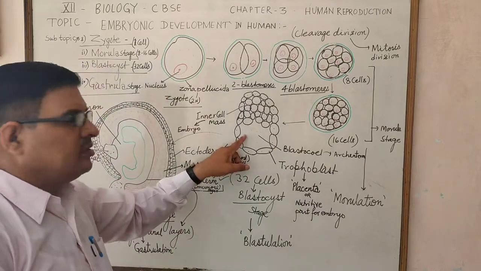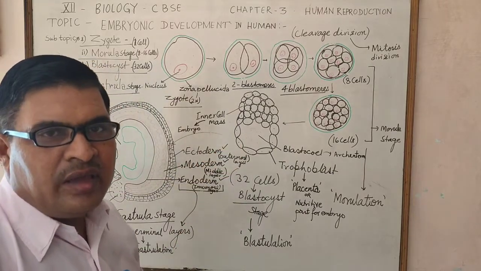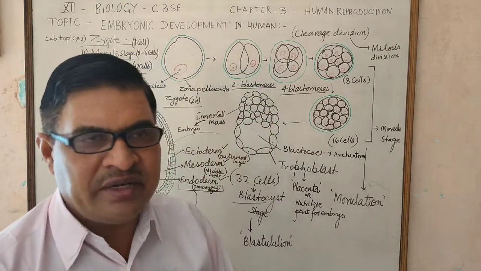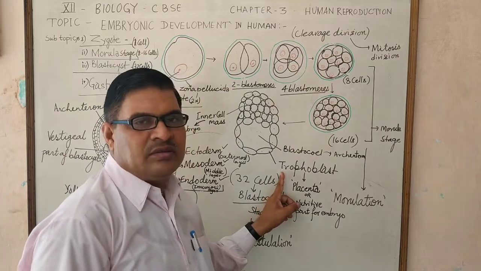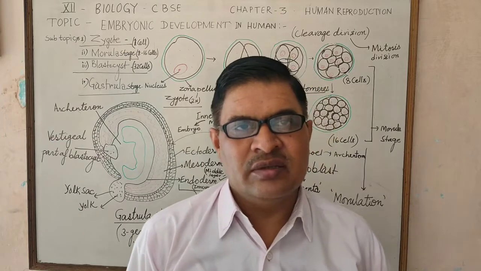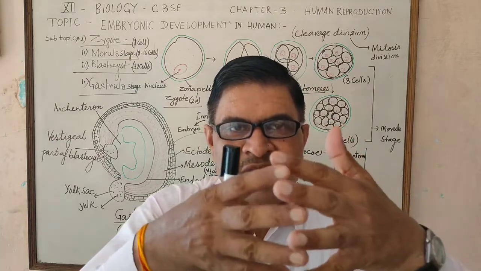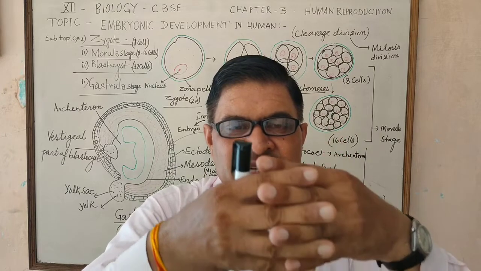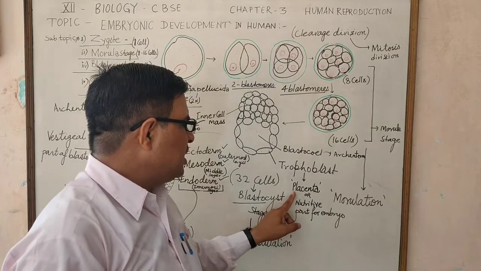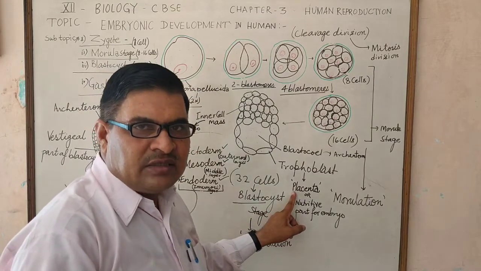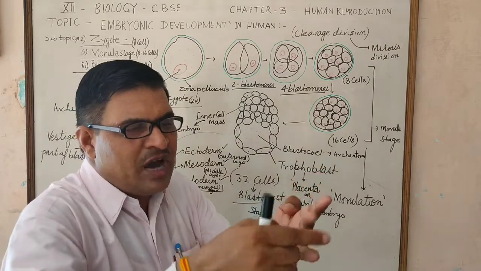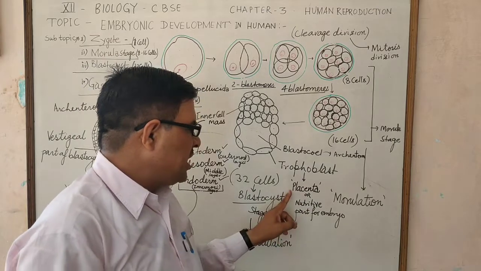After implantation with the endometrium wall, the trophoblast and the endometrium wall of the uterus, as a result of interdigitation, produce a structure which has chorionic villi, called the placenta.